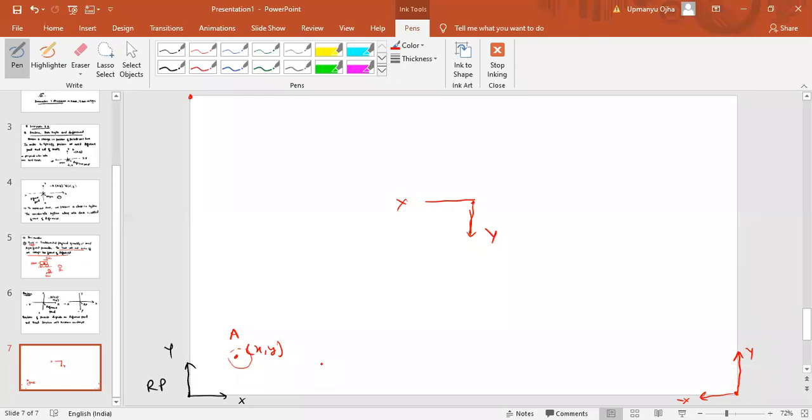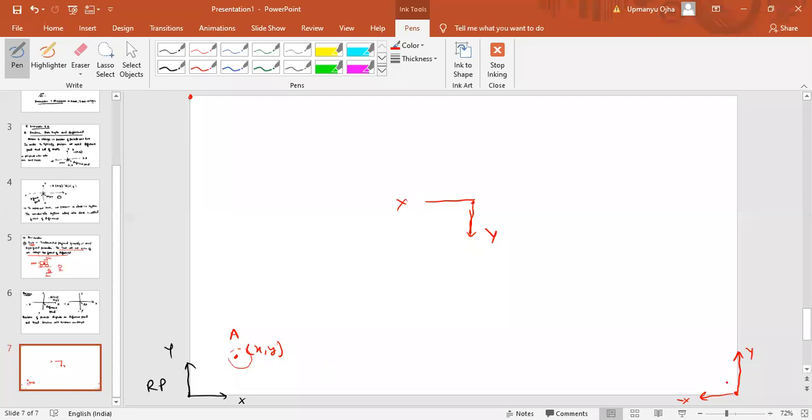Okay, but the real location will not change. Real location means this is the real location of the particle, the dot I have made there. I am not changing this A, but I am changing the axis. I have taken this as the first axis.